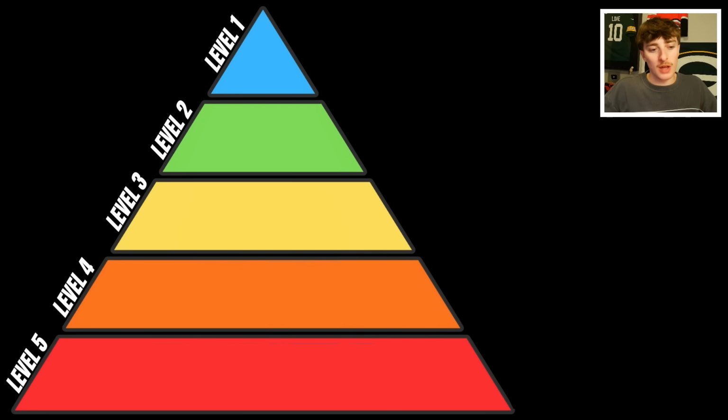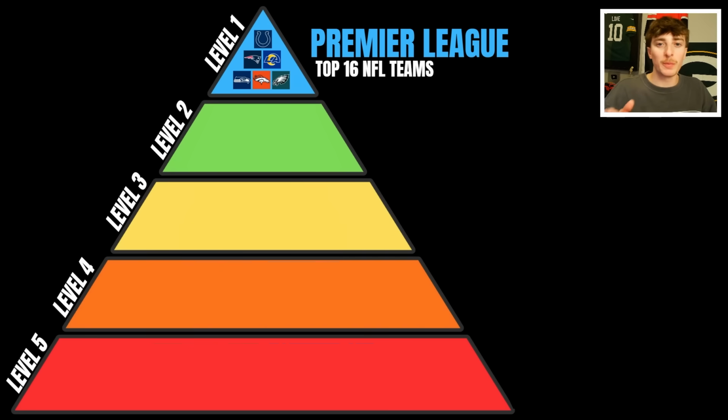With 5 total levels, we will start from the top. At level 1, sharing the exact same name with the very top of the English football pyramid, this will be the Premier League, which in this case will be the top 16 NFL teams. You'll notice what I did with this pyramid is basically split up everything possible, and that's what I did with the NFL, the top 16 in the Premier League.